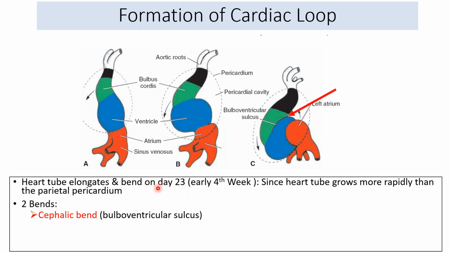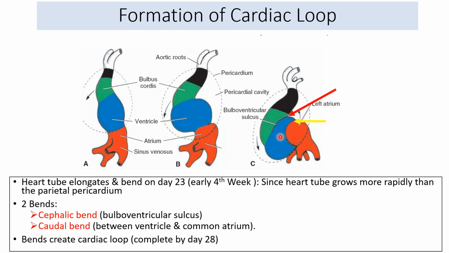And why does the bend appear? Because the heart tube is suspended in the pericardial cavity, and because of the elongation of the tube, there will be no space left in the pericardial cavity. So that is why the heart tube will bend. Now this cephalic bend, this cranial bend, is the bulboventricular sulcus between the bulbus cordis and the ventricle. The second bend appears between the ventricle and the common atrium. So these bends create the cardiac loop, which is completed by day 28.